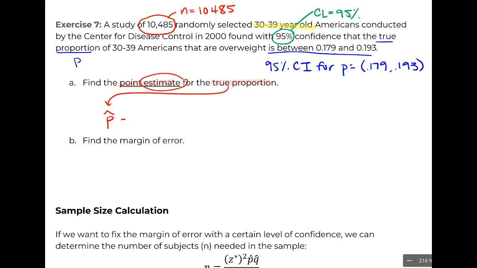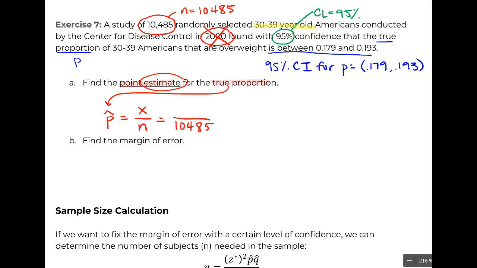So normally we calculate this as X over N. And what happens for a lot of students in class is they get very fixated on this formula. They go, okay, well, we know N. That's 10,485. And then, out of desperation, they look everywhere they can to find X, the number of Americans in this age bracket who are classified as overweight. And what happens most of the time, and if you did this on your own, then you might have done this, they just find this lovely value of 2,000 and they go, aha, great, which is actually a year. So that's crazy. That's not right.